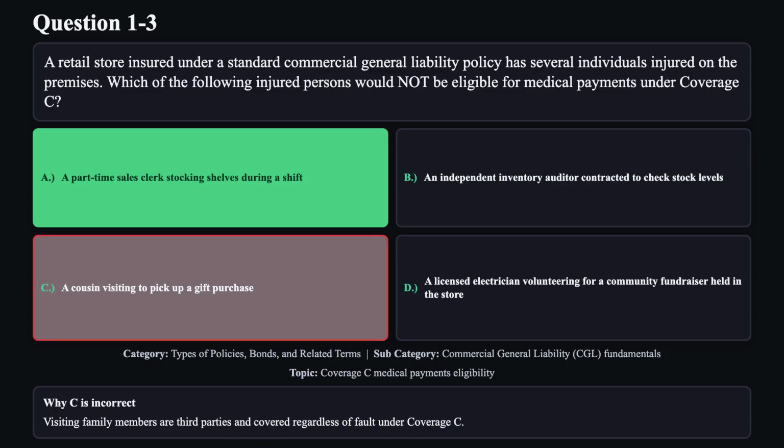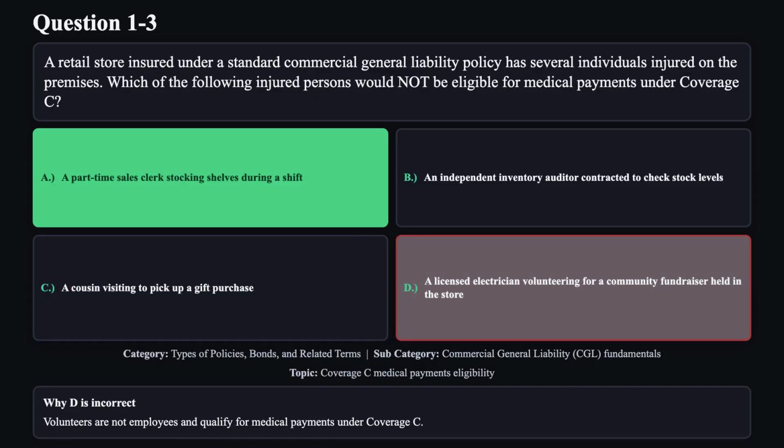Reason C is not correct. Visiting family members are third parties and covered regardless of fault under coverage C. Reason D is not correct. Volunteers are not employees and qualify for medical payments under coverage C.